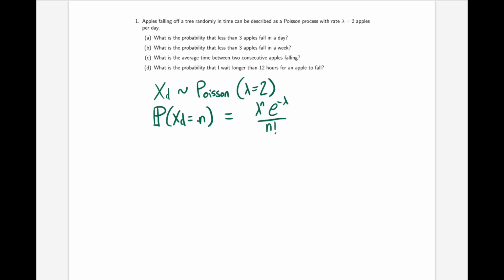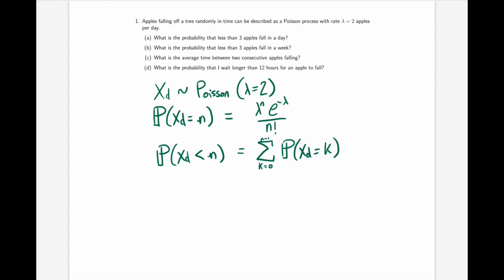So what do we know about the probability that xd would be less than a particular number n? Well, that is going to be summing up all the probabilities of xd being any integer less than n. So that is equal to, from k equals 0 to n minus 1, the probability that xd is equal to k.